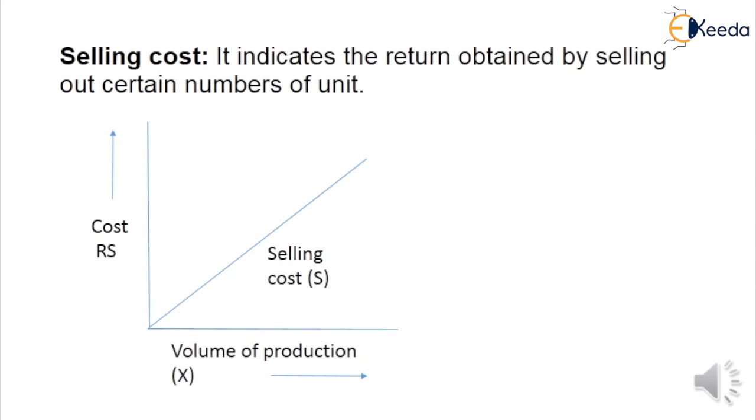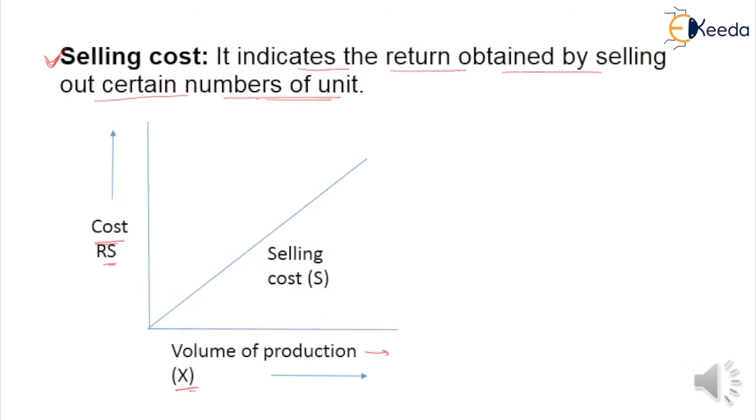In the next slide, we are going to discuss the selling cost. So what is selling cost? Selling cost indicates the return obtained by selling a certain number of units. Look at the graph. Same here: the x-axis is the volume of production x, and the y-axis is the cost in rupees.